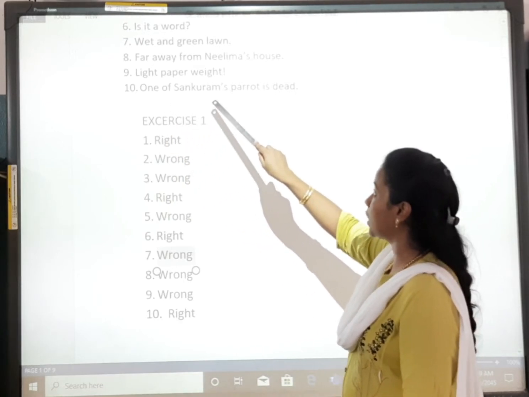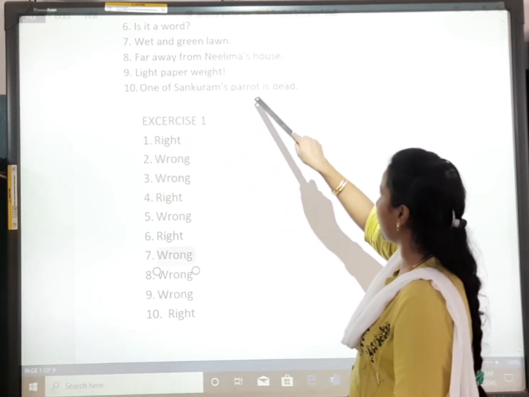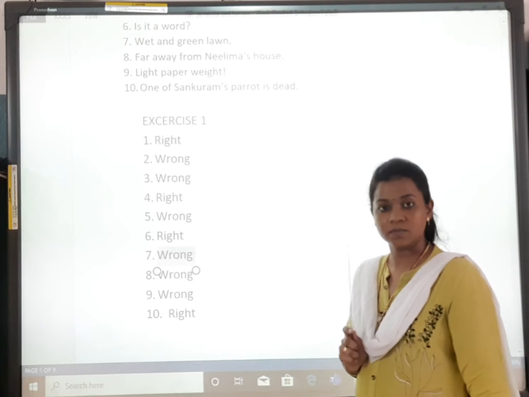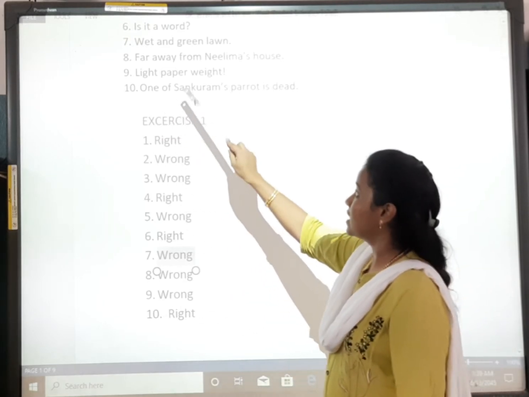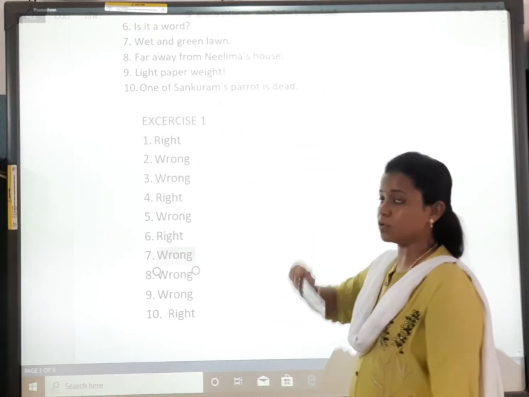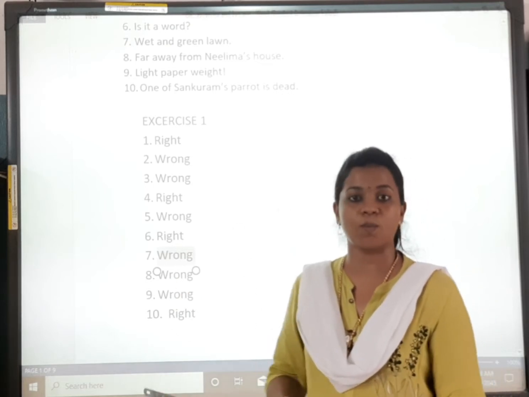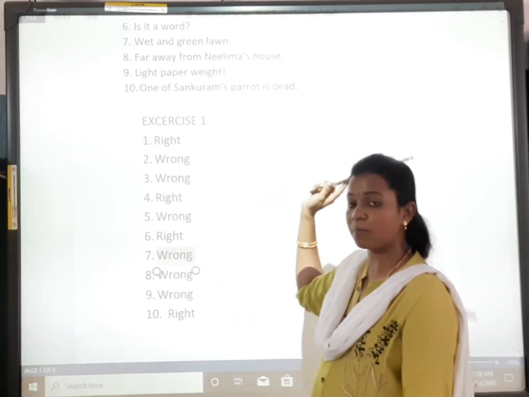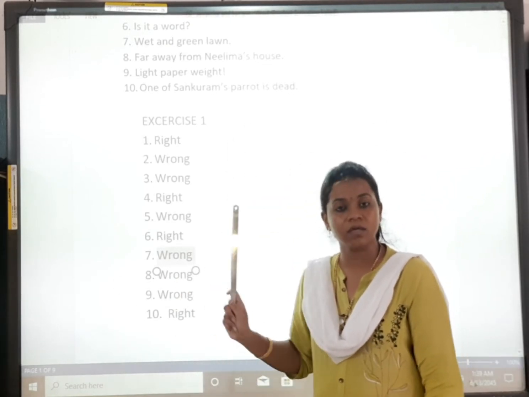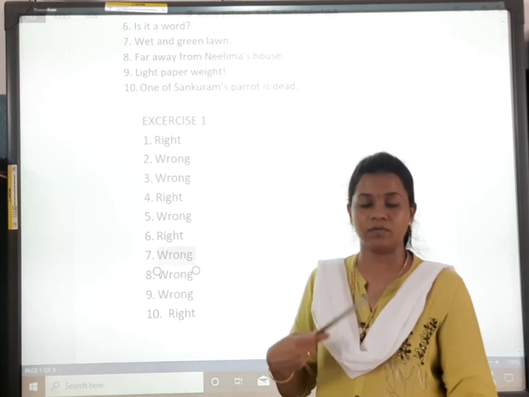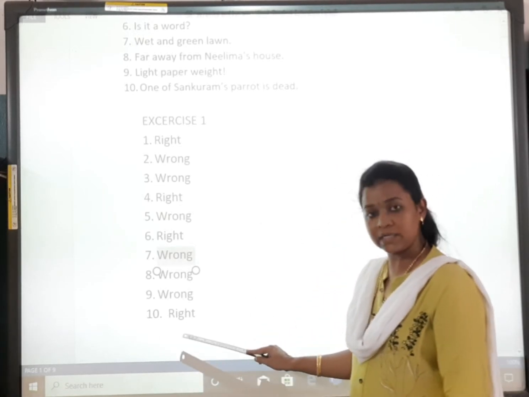"One of Sanpurnam's parrot is dead." So, we got to know what information one is giving to us, that Sanpurnam's parrot is dead, meaning it has expired. So, this is a right sentence.